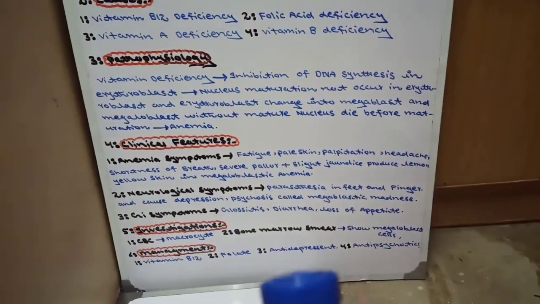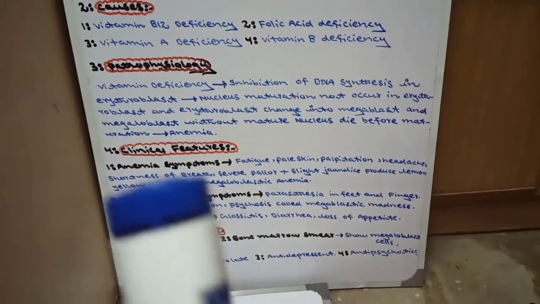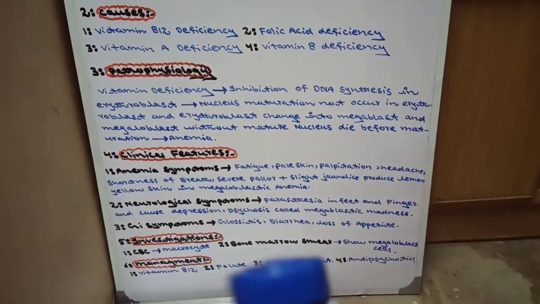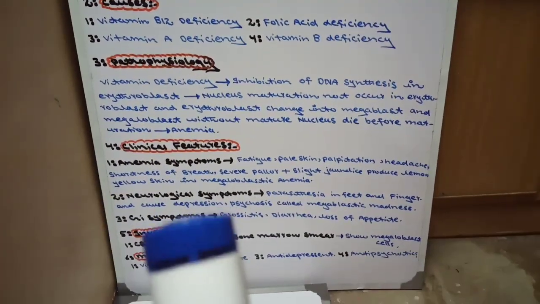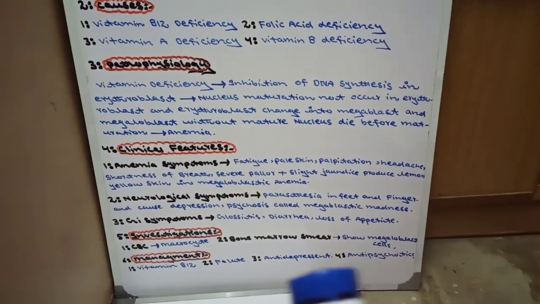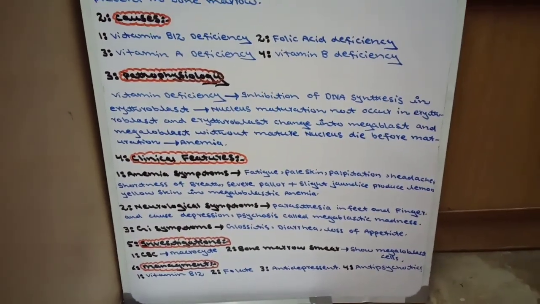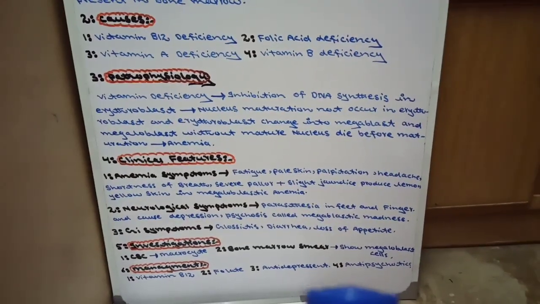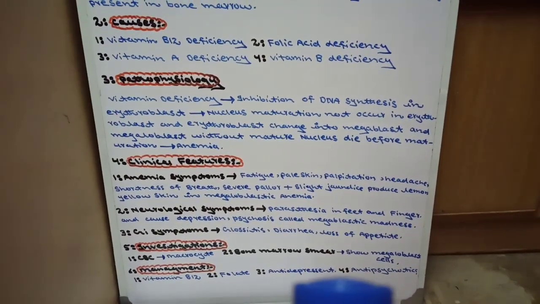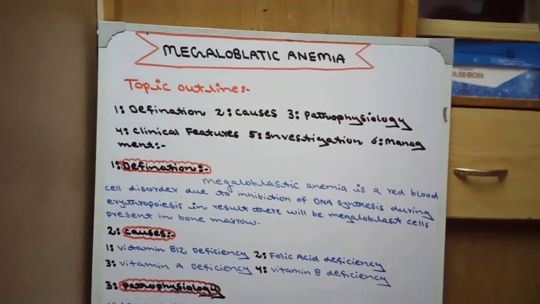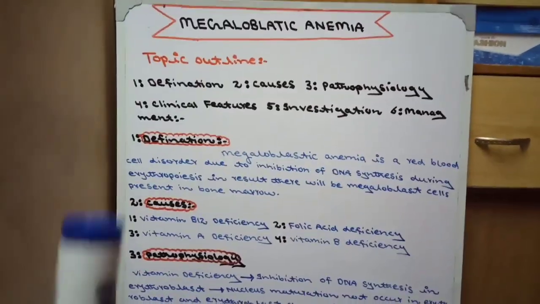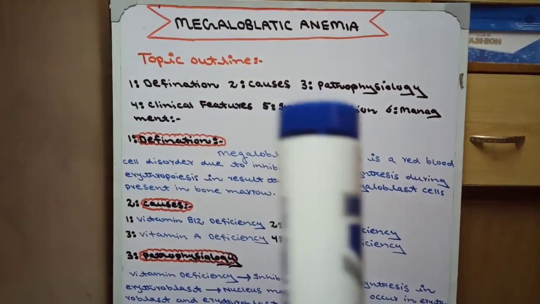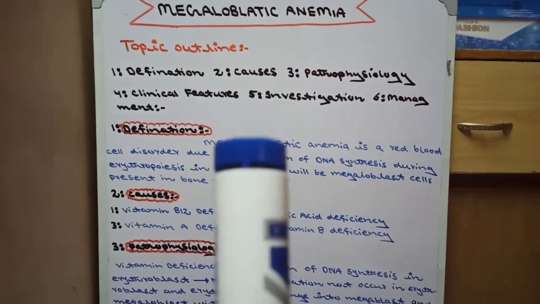Number third, if the patient develops neurological symptoms like depression and psychosis, for depression we give antidepressants, and for psychosis we give antipsychotic drugs. Now today our topic megaloblastic anemia is complete. We studied definition, causes, pathophysiology, clinical features, investigation, and management.